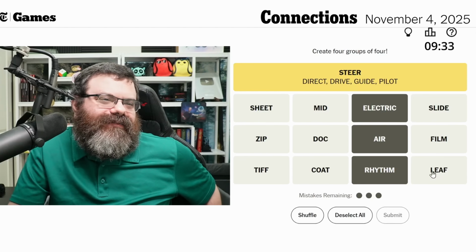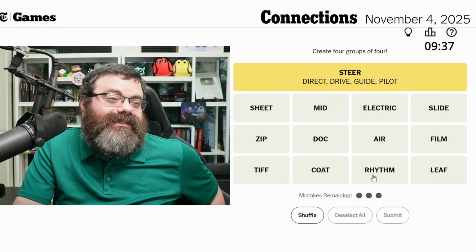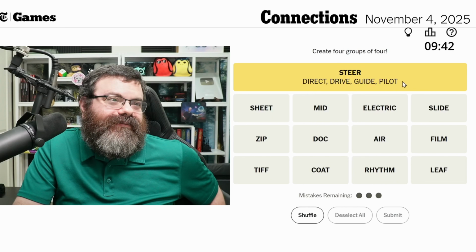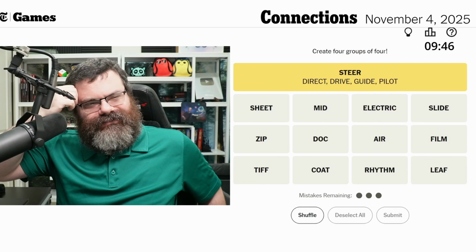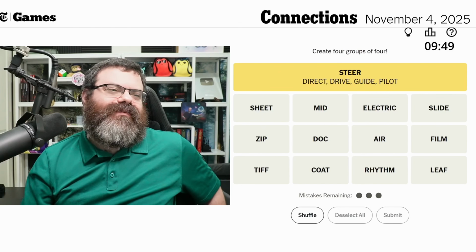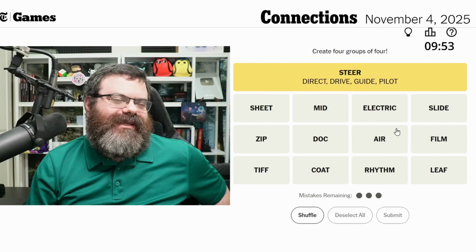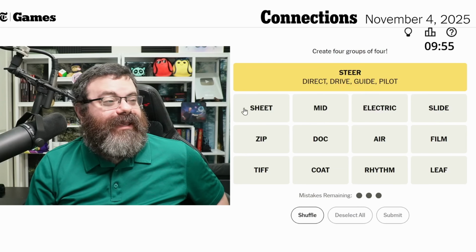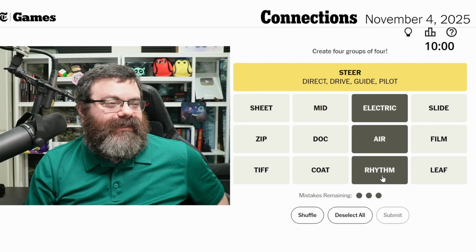All right, well, there's a kind of guitar I don't know, but electric, air and rhythm almost certainly go with it. Unless that was a red herring. But none of these are guitars either. Ah, shoot. I don't know the other guitar. And I can't even say the word guitar. It sounds more like Qatar, the country. Anyway, I think it's supposed to be guitar. But anyway. So we've got these three. And then sheet, dock, film. No, sheet, film, leaf probably go together.